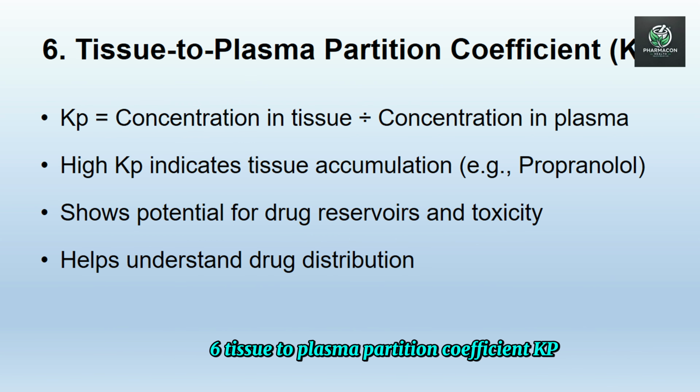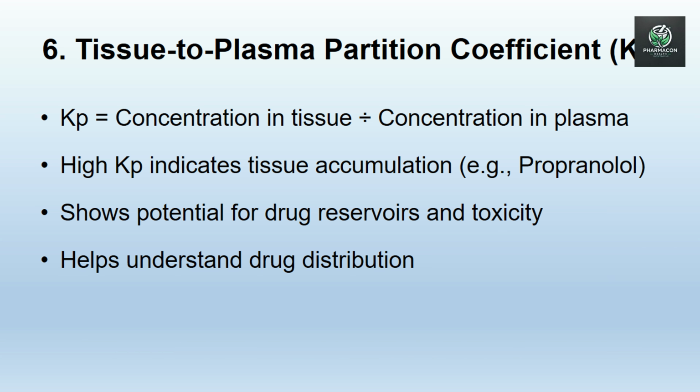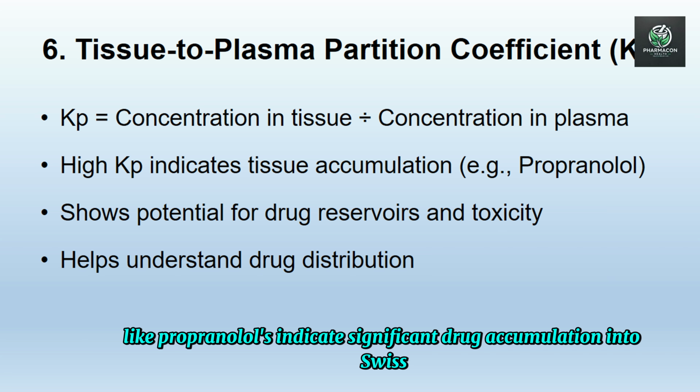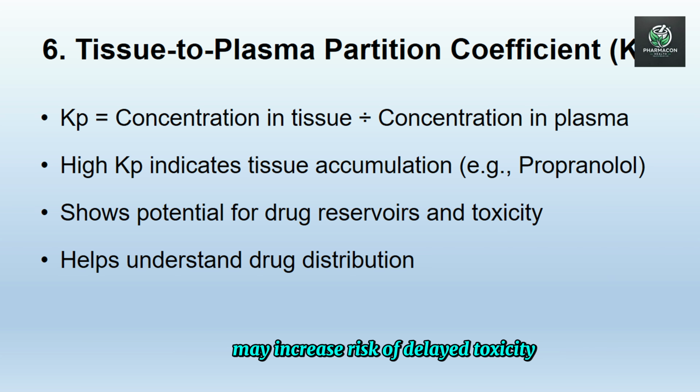6. Tissue-to-plasma partition coefficient, Kp. The tissue-to-plasma partition coefficient, called Kp, is a key pharmacokinetic parameter calculated as drug concentration in tissue divided by drug concentration in plasma. What this tells us: high Kp values, like propranolol's, indicate significant drug accumulation in tissues, creating potential drug reservoirs that prolong effects and may increase risk of delayed toxicity.